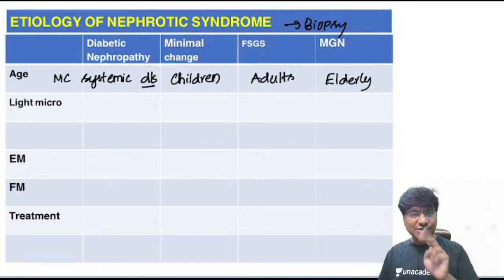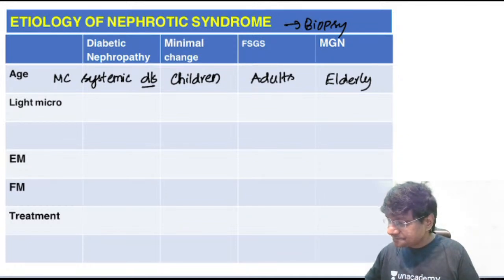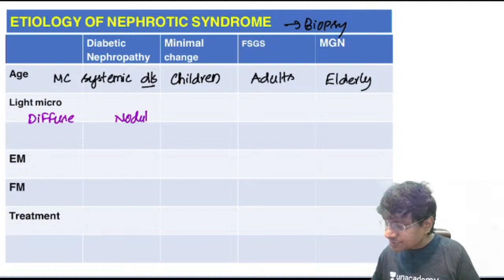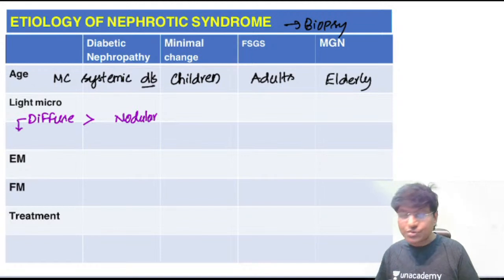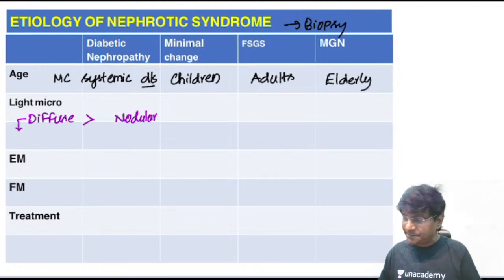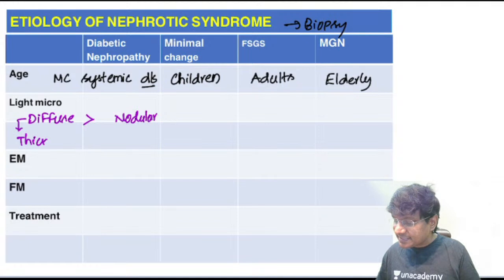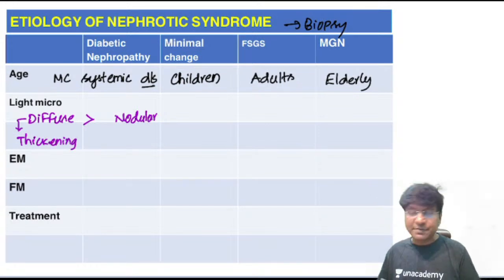Now you take diabetes mellitus. In diabetes mellitus, you have two forms. One is diffuse glomerulosclerosis. The other one is nodular glomerulosclerosis. Which is more common between these two? Diffuse glomerulosclerosis is more common than nodular glomerulosclerosis. What will you observe in diffuse glomerulosclerosis in the light microscopy? You will observe that there is thickening of the glomerular basement membrane, and this thickening of the glomerular basement membrane is the earliest change in case of diffuse glomerulosclerosis.